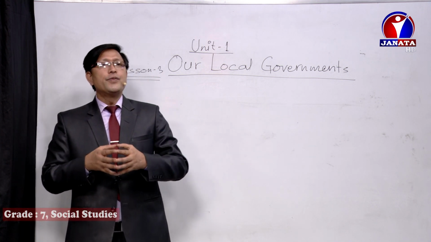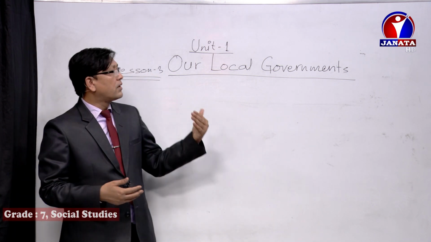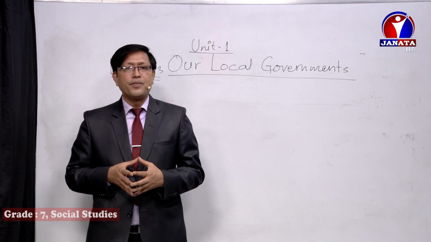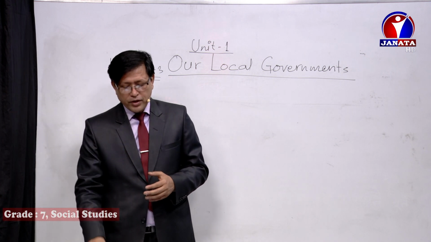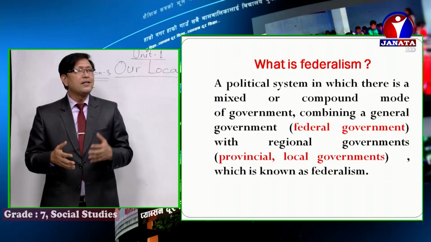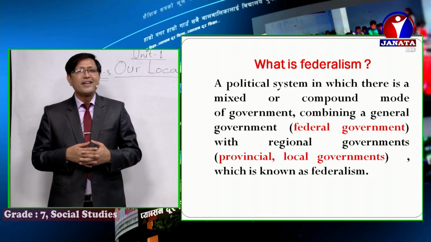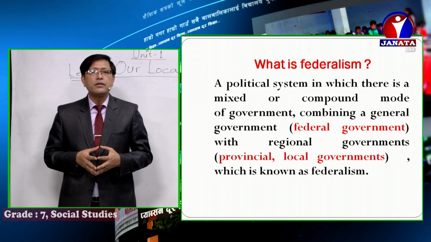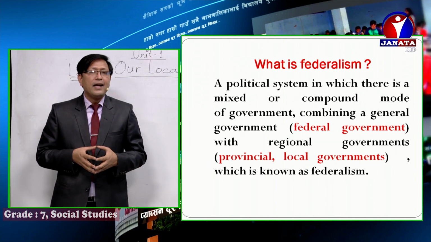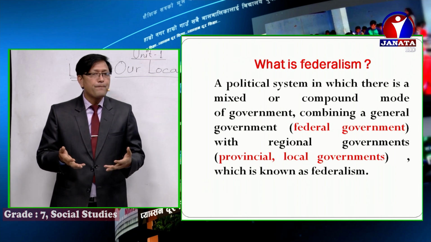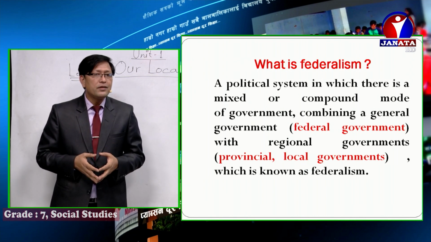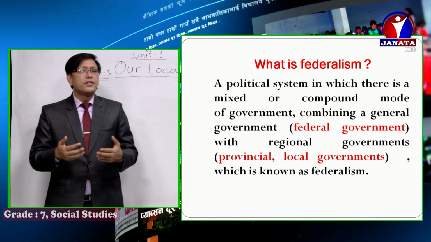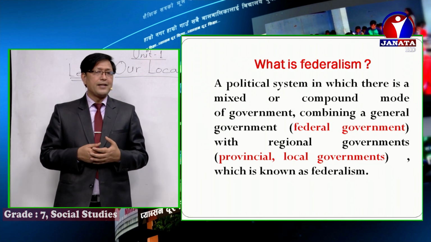Boys and girls, before I talk about the local governments, first of all, I would like to inform you about federalism. All right, what is federalism? Will you please see the slide? What is written there? Yes, federalism. It is called Sanghiyata in Nepali. Have you heard about federalism before? Have you heard about Sanghiyata before? Yes, you might have heard about federalism. Now tell me, what do you mean by federalism?